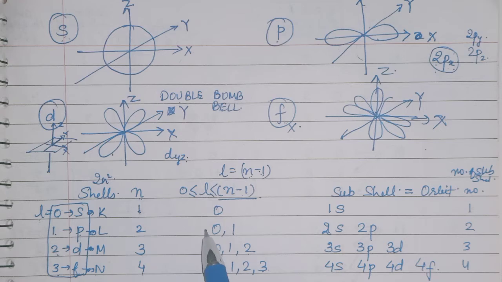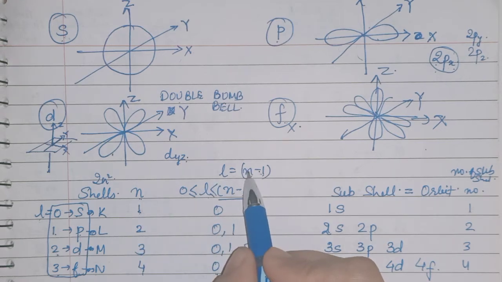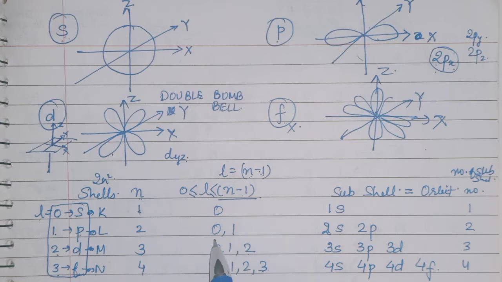So 0, 1; 0, 1, 2; 0, 1, 2, 3. You will always start from 0. Here also, 0 only.